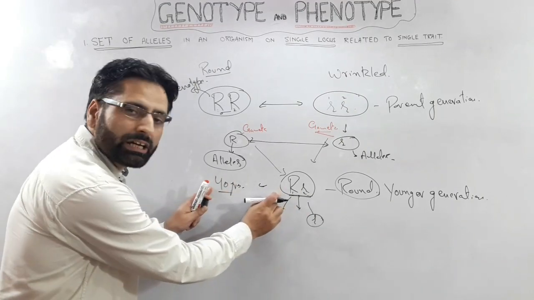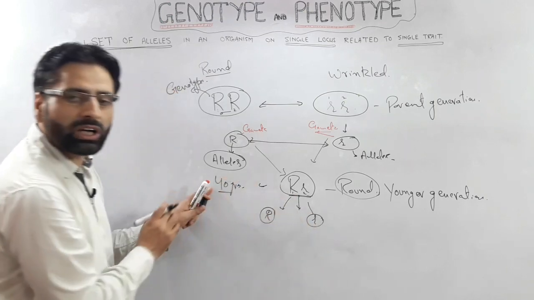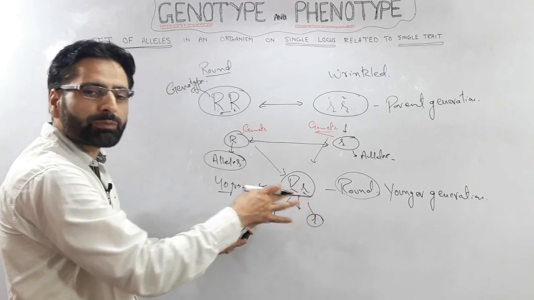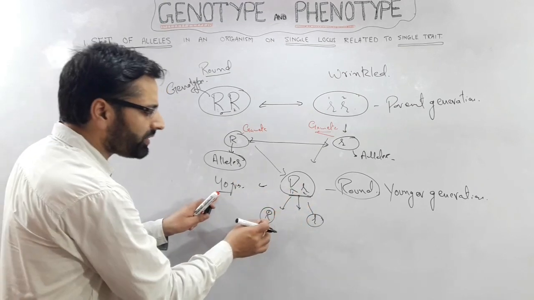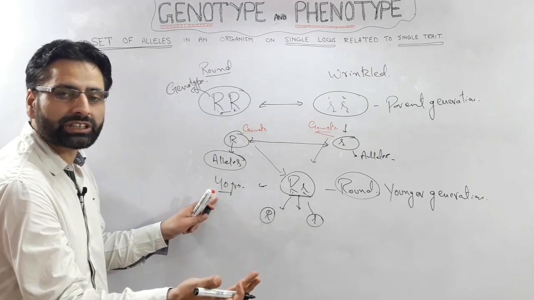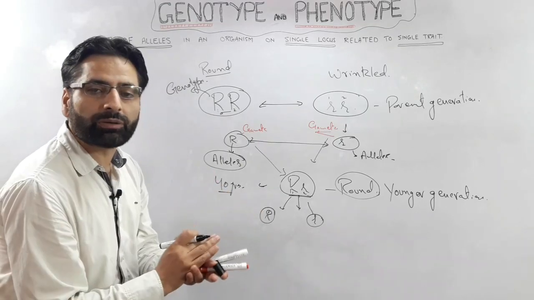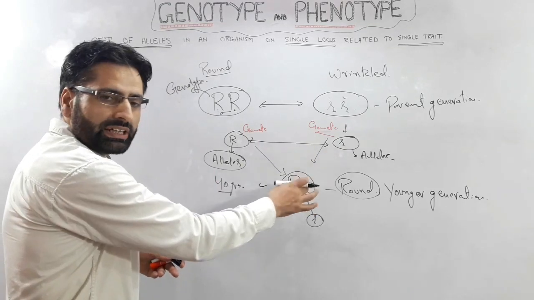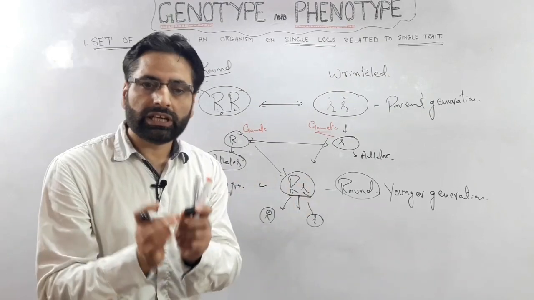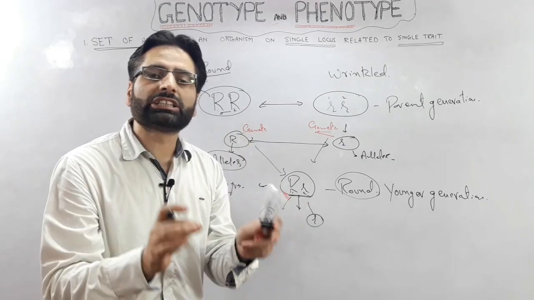It will form the gametes, and in those gametes we will have either the capital R or small r, because at the time of gamete formation these alleles separate from each other, and these alleles will now be transmitted to the next generation, and in the next generation they will be present as a genotype. As long as this individual lives, these alleles will be present as this genotype. It remains in a specific combination till the organism is living.